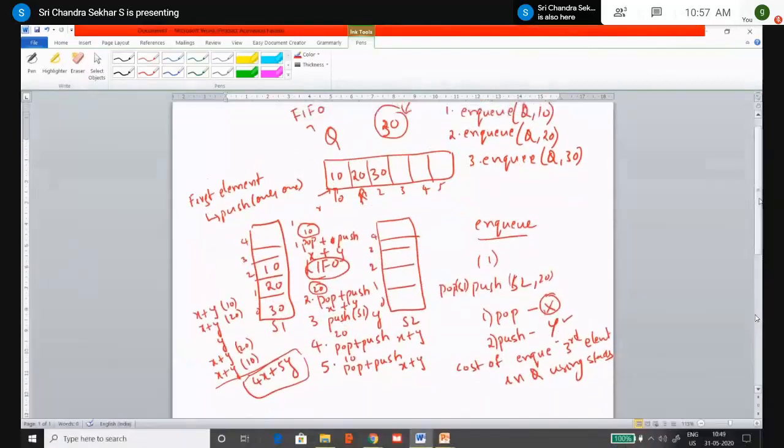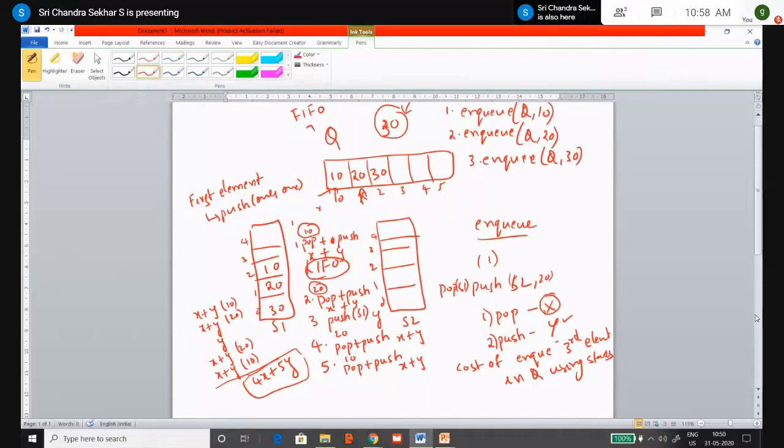I think you have understood this concept, right? So for making an NQ operation, pushing the third element into the queue, you require 4X plus 5Y cost. This is why you are saying that method 1 is where you are making the NQ operation costlier, right? Now if you want to insert 40, what will be the cost? That is, you are inserting the fourth element. What will be the cost?